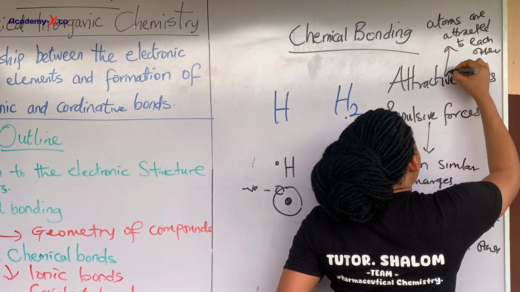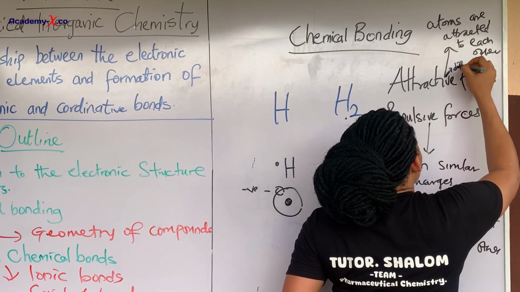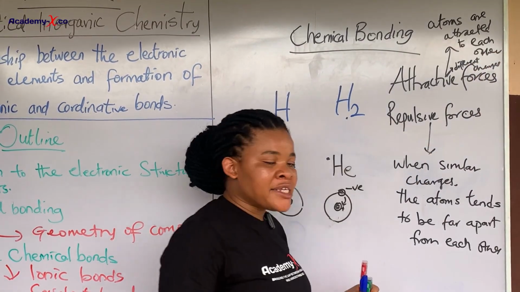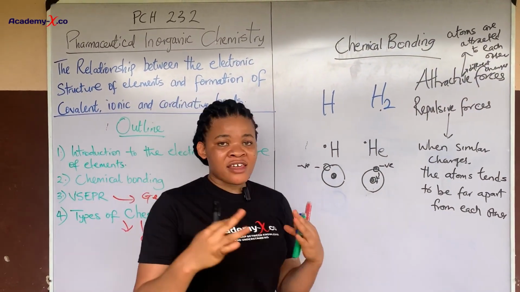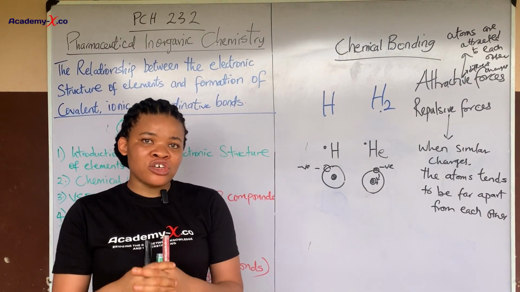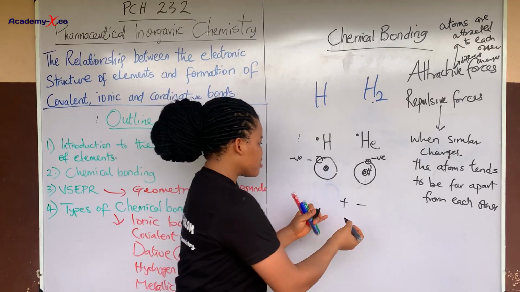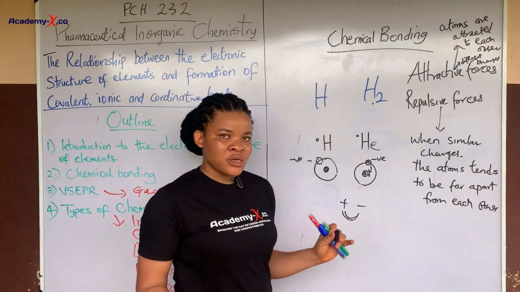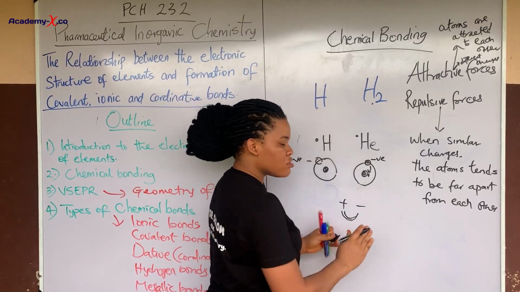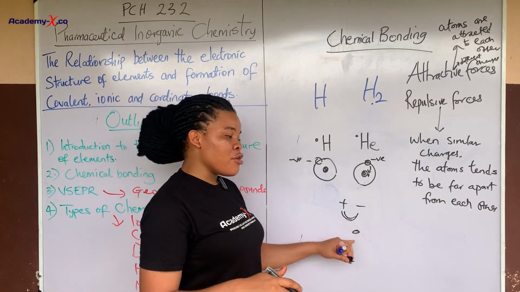In, let's say, when the atoms have different charges. So that is where it occurs. Remember, in our basic chemistry and physics, we know that like charges repel each other while opposite charges attract each other. You know, when you have plus and negative, so there's going to be what? Attraction. So when this attraction occurs, they cancel out and the net charge is now going to be zero. They become stable. So at zero, they are stable.